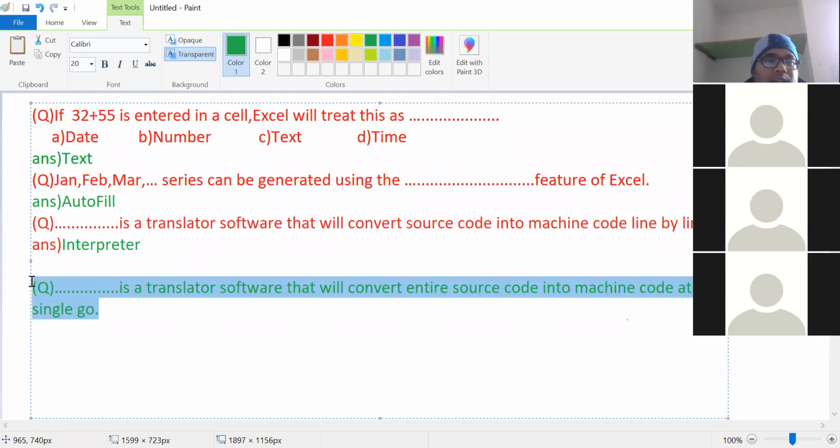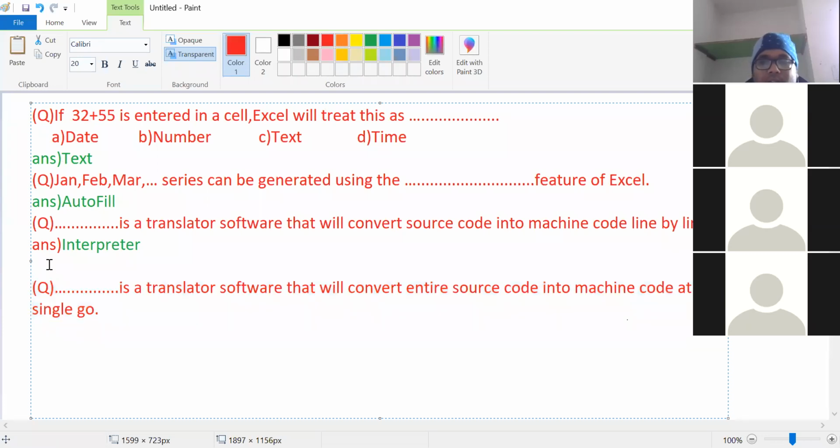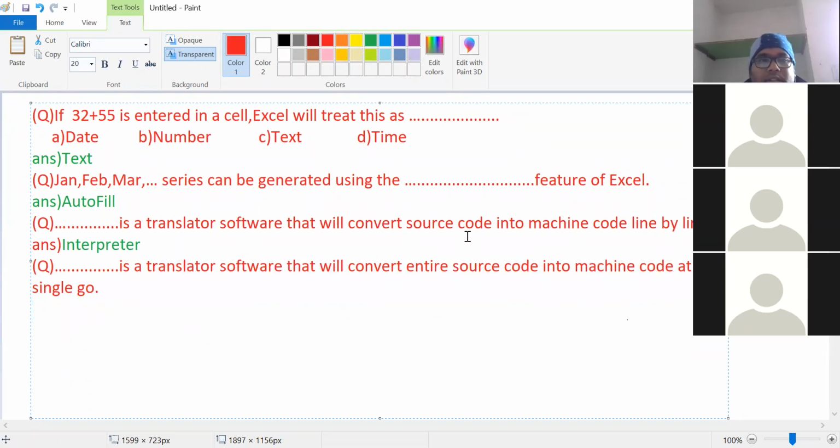Dash is a translator software that will convert the entire source code in one single go. It converts the total source code into object code, meaning machine code, in one go. The compiler. So the answer is compiler.